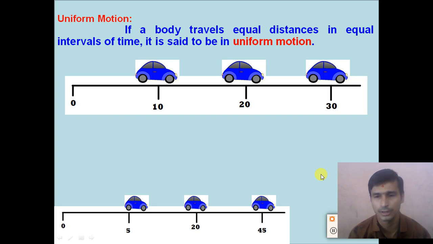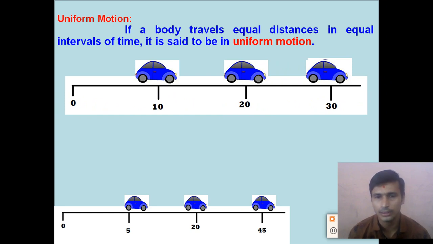For example, if we see the motion of this car, suppose a car travels a 10 kilometer distance in the first hour. In another 1 hour the car travels another 10 kilometer distance, and in another 1 hour the car travels 10 kilometers. So during each hour the car travels a 10 kilometer distance, right?